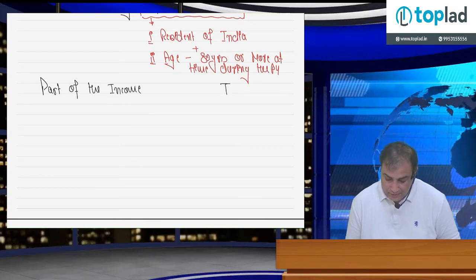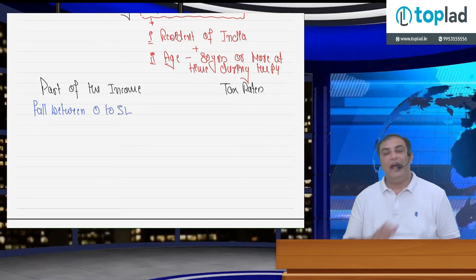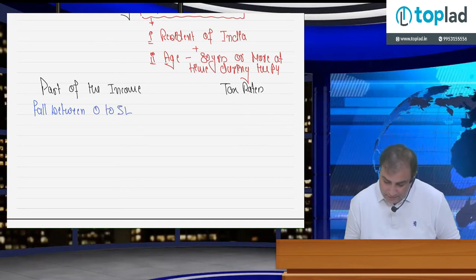And here, the tax rate. Part of the income that falls between 0 to 5 lakh, directly 5 lakh rupees, is nil, or say 0.